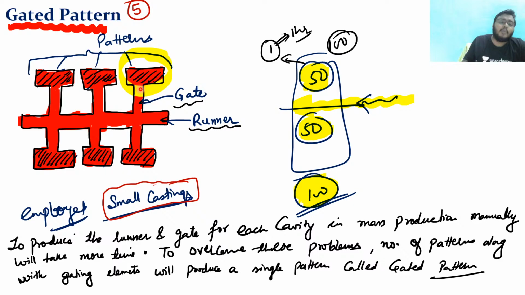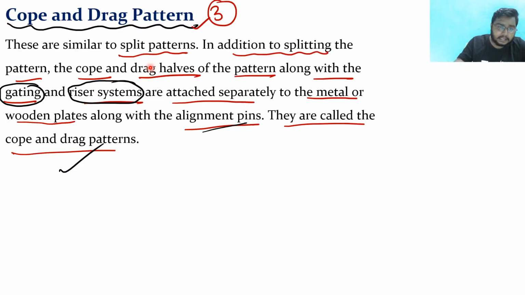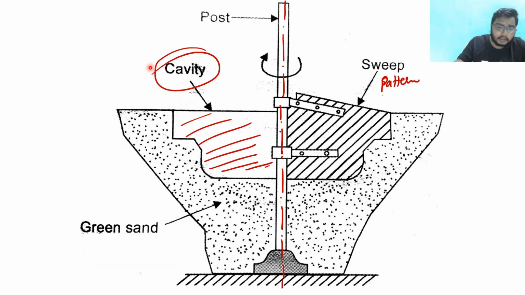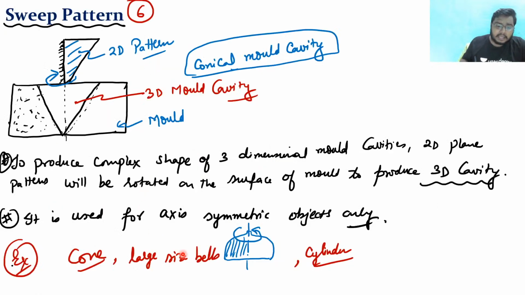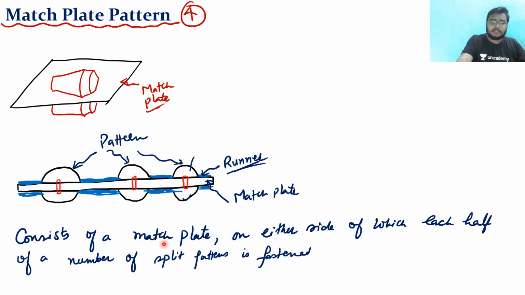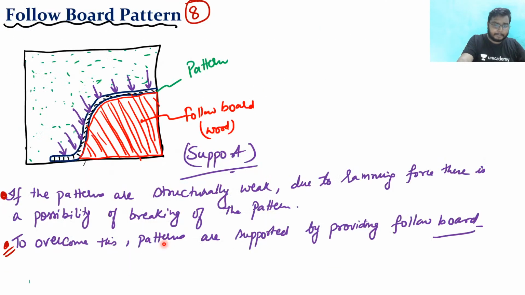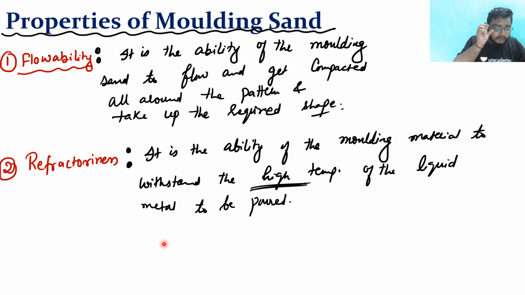Instead of that, the difference in the skeleton is that we give intricate shapes and sizes of the pattern, and the pattern sizes are very big. Like the size of the bells we have seen, these are very, very big sizes. So you can make things like this with these. Okay, so this is refractoriness.